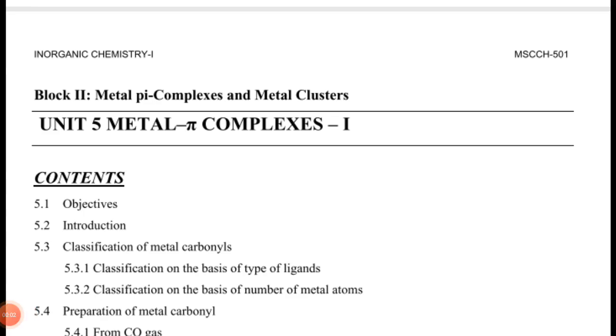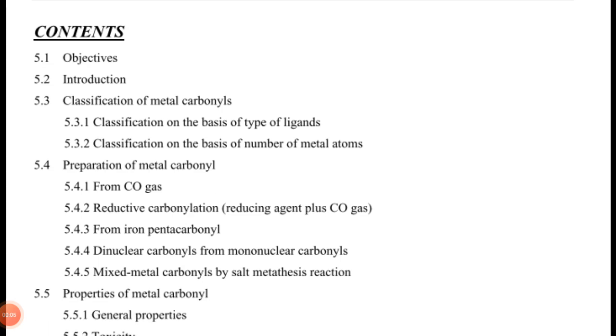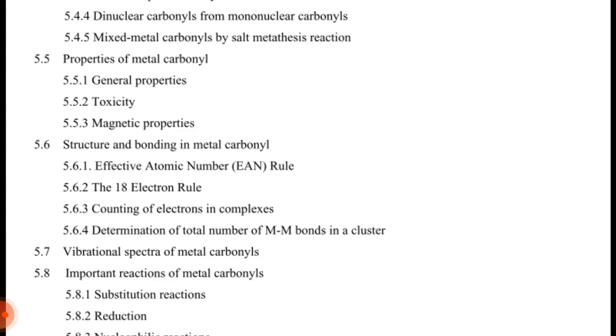Complex and metal cluster. Metal pi complex. Content objective introduction. Classification of metal carbonyl: classification on the basis of type of ligands, and classification on the basis of number of metal atoms. Preparation of metal carbonyl from carbon monoxide gas: reductive carbonylation, reducing agent plus carbon monoxide gas. From iron pentacarbonyl, dinuclear carbonyl from mononuclear carbonyl, mixed metal carbonyl by salt metathesis reaction. Properties of metal carbonyl: general properties, toxicity, magnetic property.